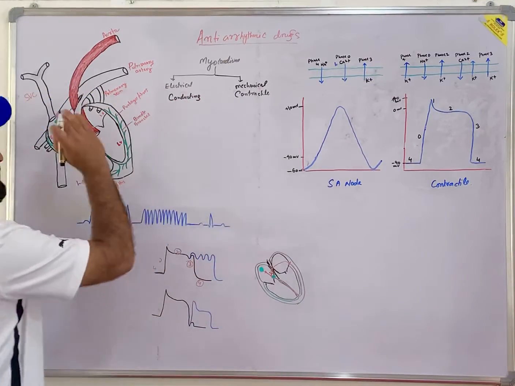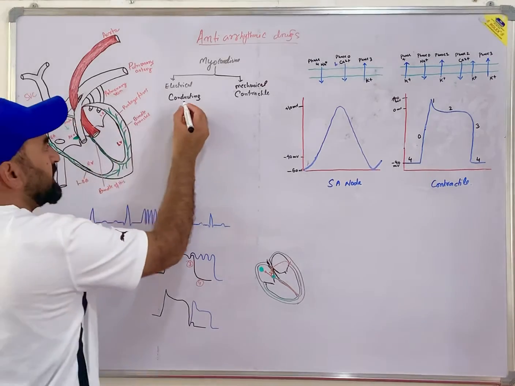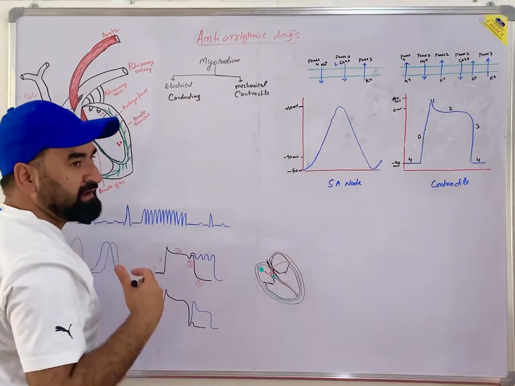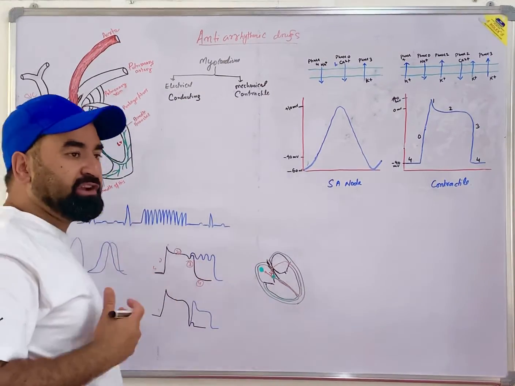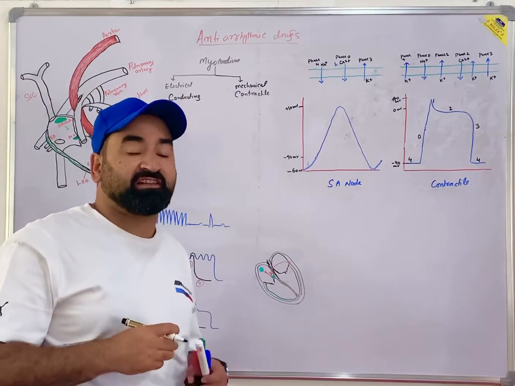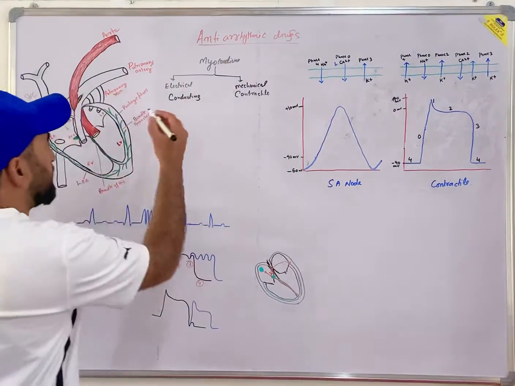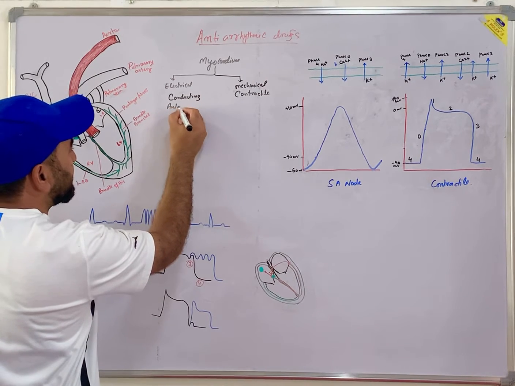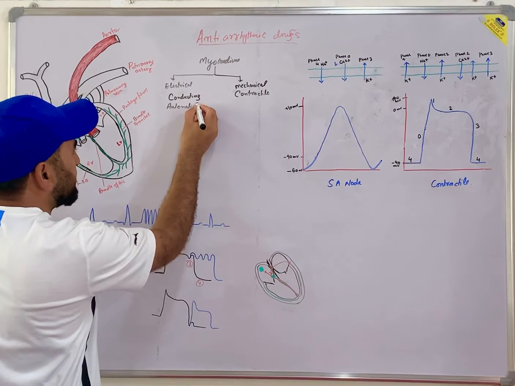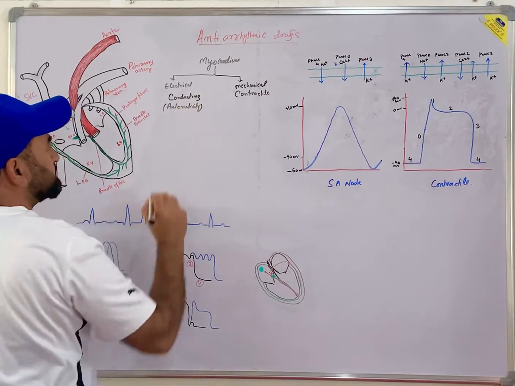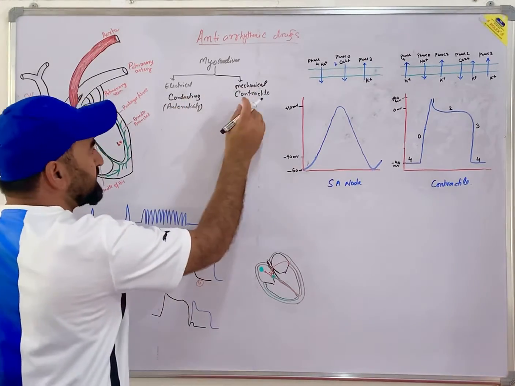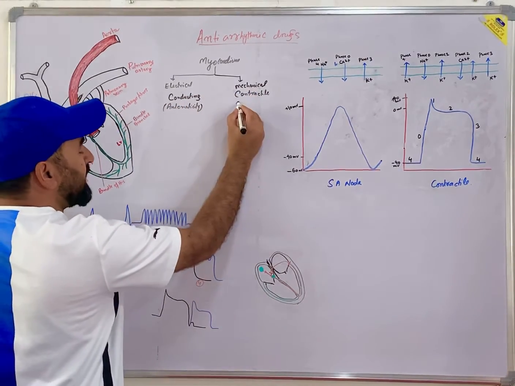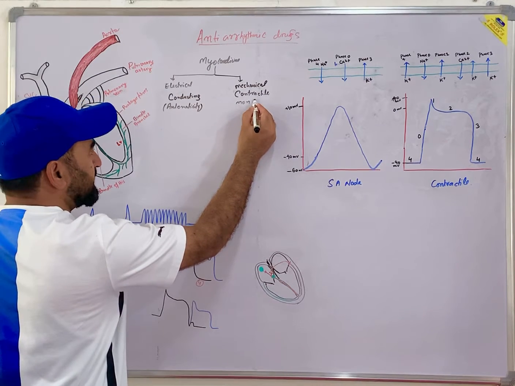Say for example, here are your conducting cells. Conducting cells have an intrinsic ability to develop their own action potential, which is known as automaticity. That means conducting cells have automaticity, whereas these contractile cells are non-automatic.